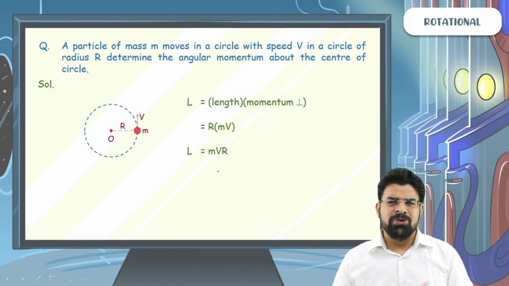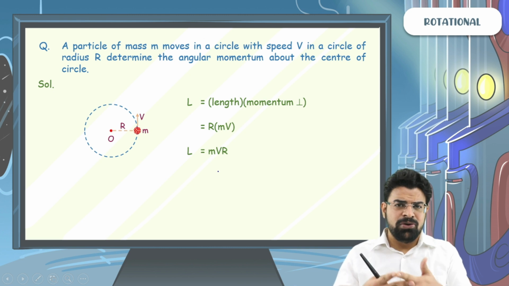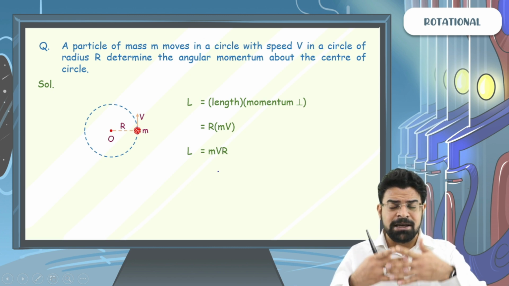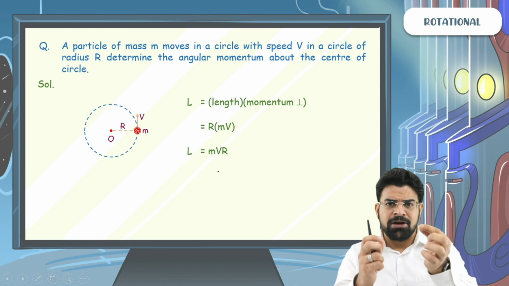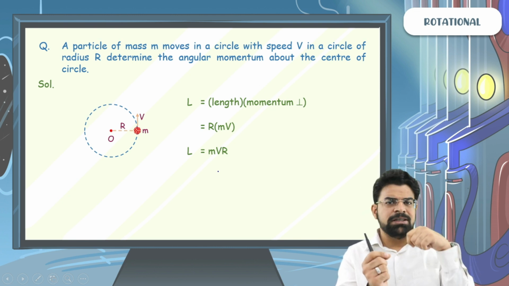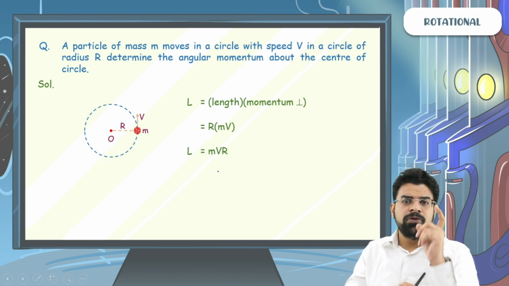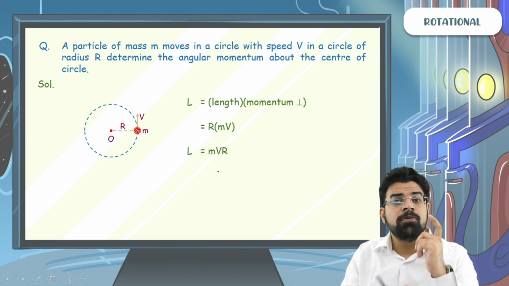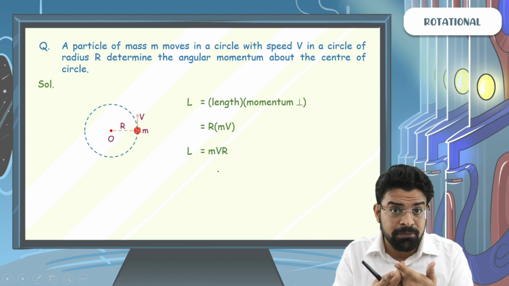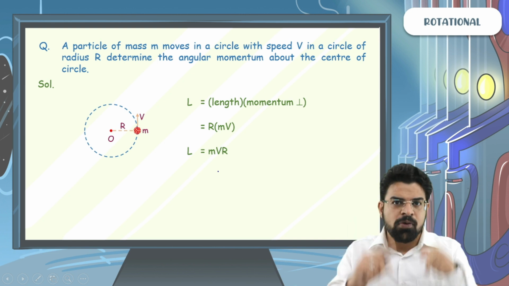Sir, we know this already. Why did you even take an example to explain this? In chemistry, we have learned that when an electron revolves around the nucleus, its angular momentum is mvr. But what we do not focus on there is: angular momentum is mvr about which point? That's where the focus lies.